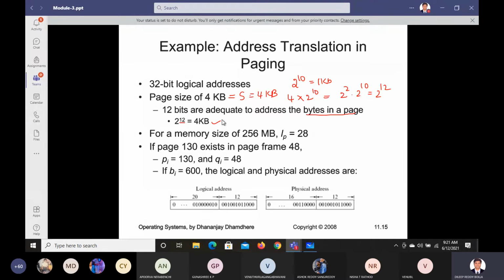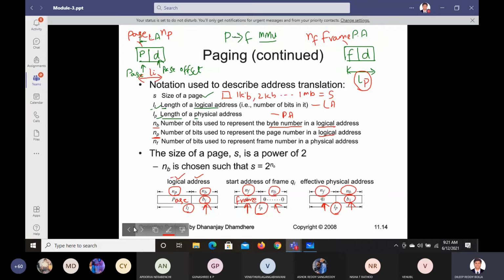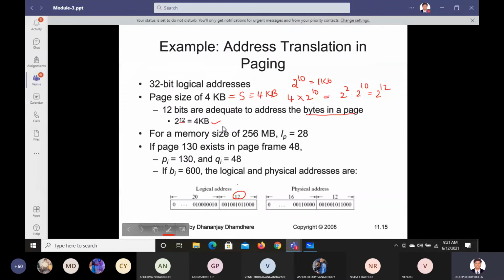Now 12, what is 12 here? 12 is the adequate number of bits. See this one, 12 here. This 12 can be given as what we wrote previously. Previously we wrote it as D, right? So this can be given by D, or we can give it as NB, whatever. This 12 can be given as NB, or it can be given by D.